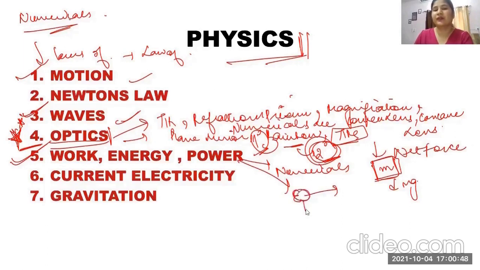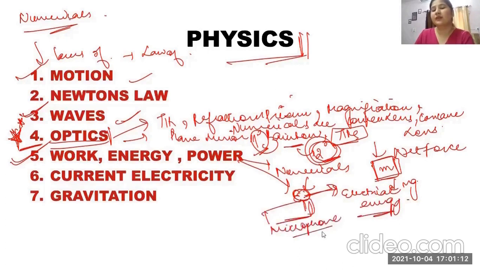For example, we have a microphone. The input is the kind of energy we are providing, and it is converted to electrical energy. So what type of energy is converting to what type of energy? You would be telling me that in a microphone, which type of energy is the input and what is the output. I have already told you that it is electrical.